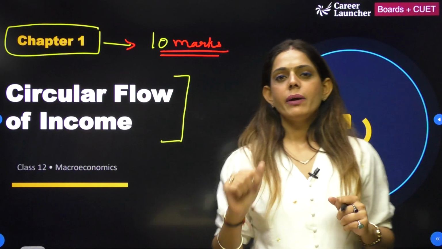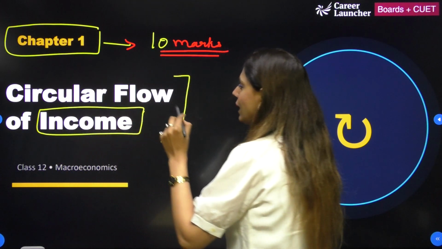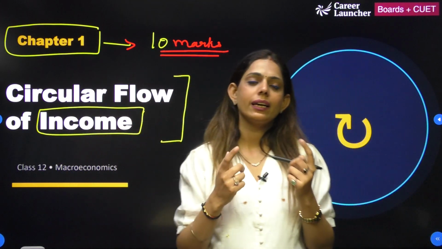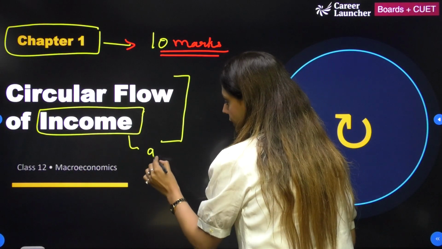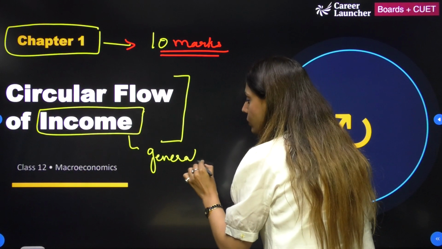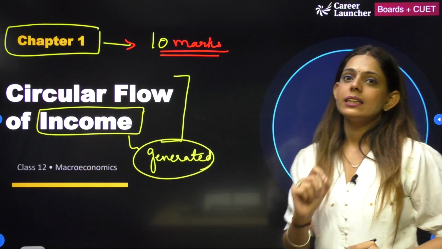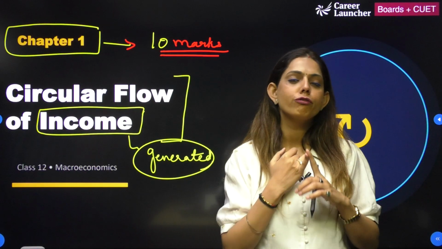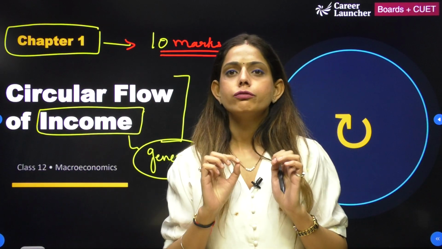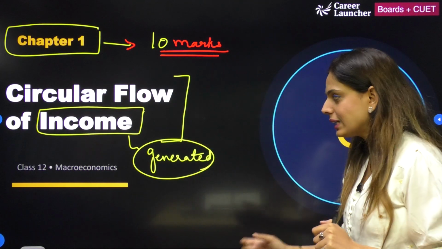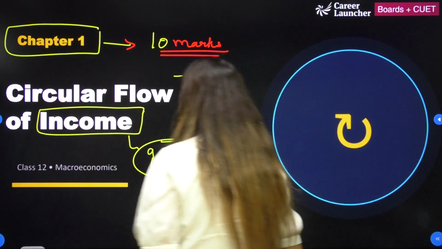Now अगर chapter के बारे में बात करूँ तो इसमें ये word आता है which is called income. अब income है क्या? Income is something that is generated. And how does one generate income? Income is generated with the production of goods and services. जब कोई firm production of goods और services करेगी, it is going to lead to the generation of income.